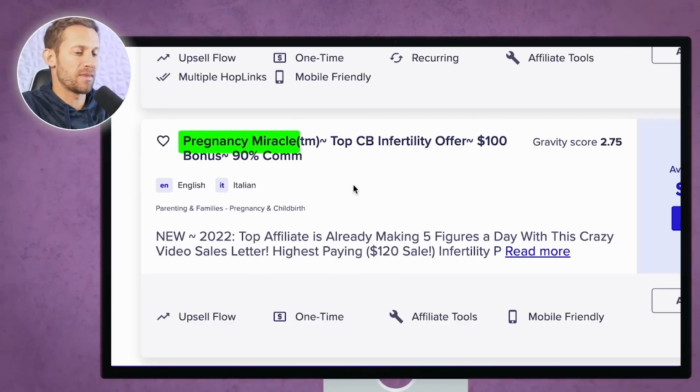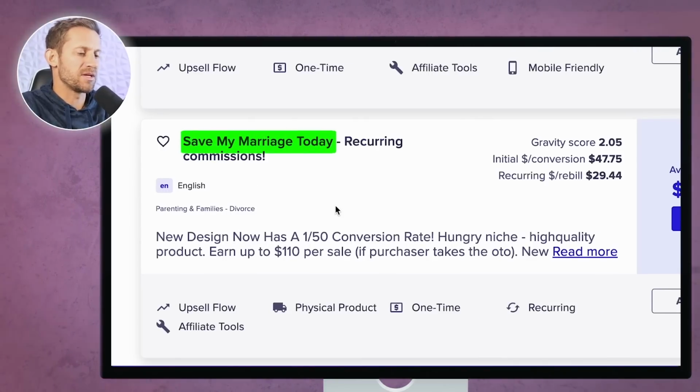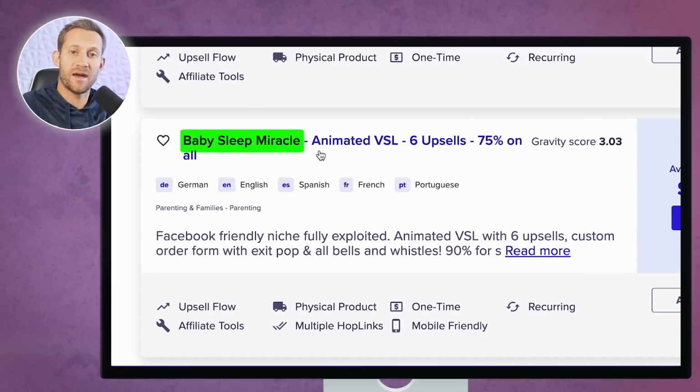This is a pregnancy one that helps with infertility. Maybe you'll want to research that. This is saving a marriage, probably different. Here's a baby sleep miracle. Now, if that works, I can testify that's a huge one. And if it actually works and it's a good product, that's a big thing to promote. And a lot of parents have problems with that.